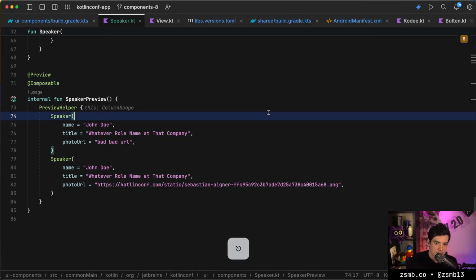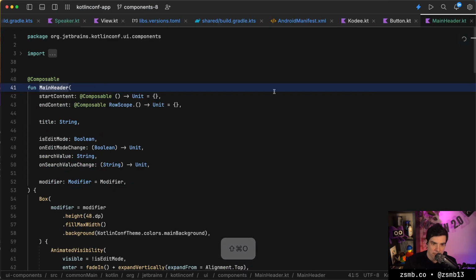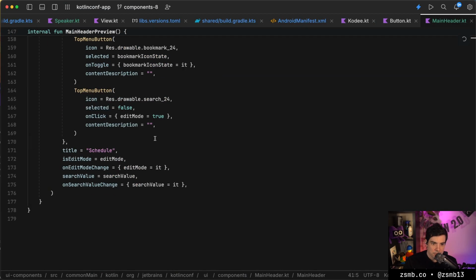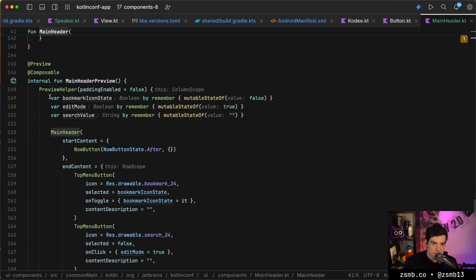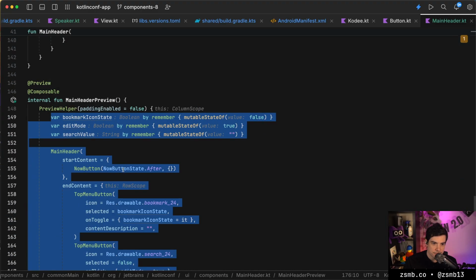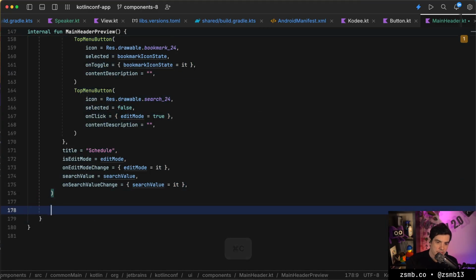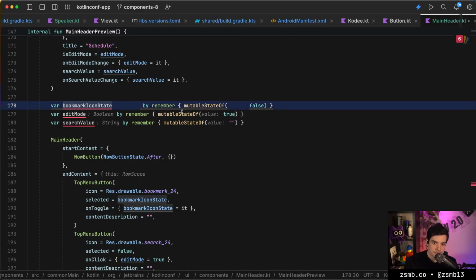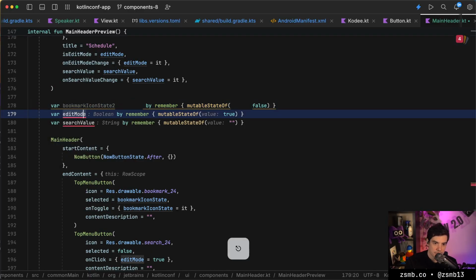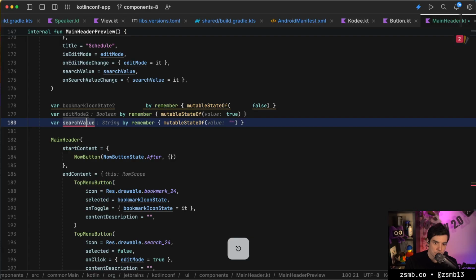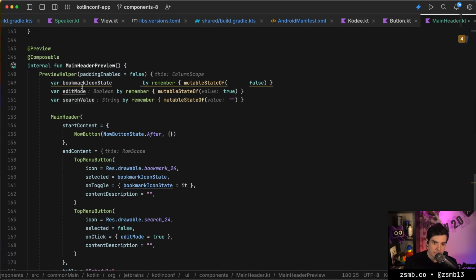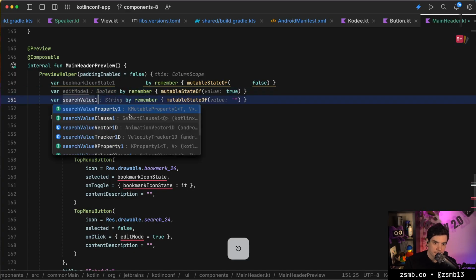So this was called the main header, right? And we had one of them which said schedule on it. And we'll create another one where I guess I'm just gonna call everything 2 for now. And in this preview, we're gonna call everything 1.